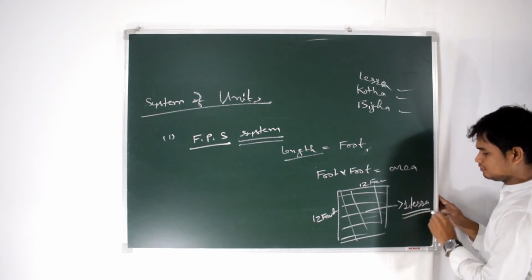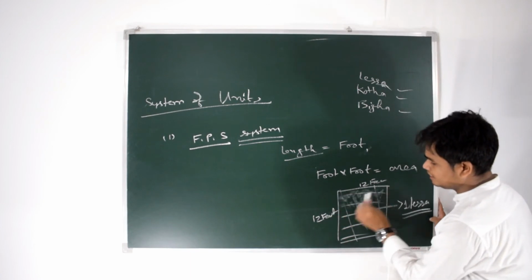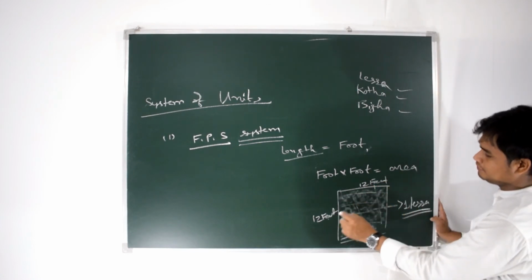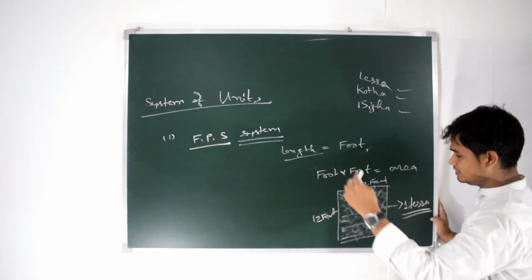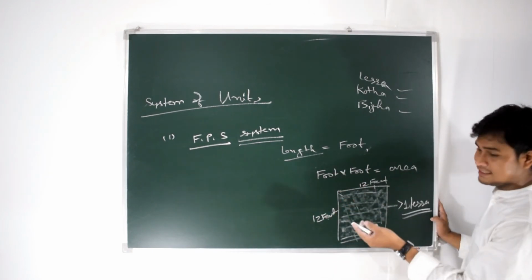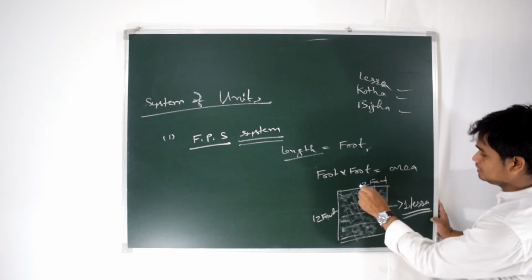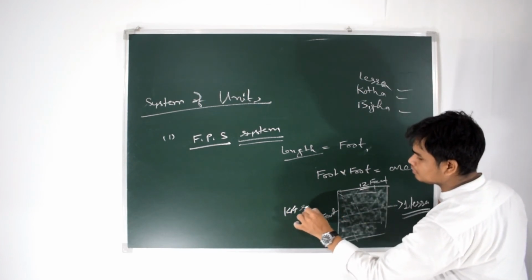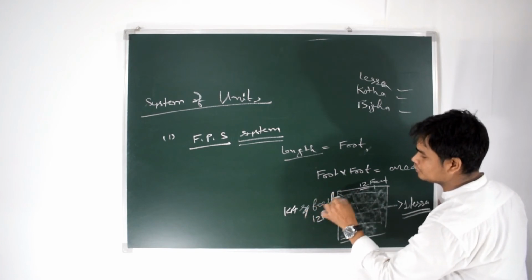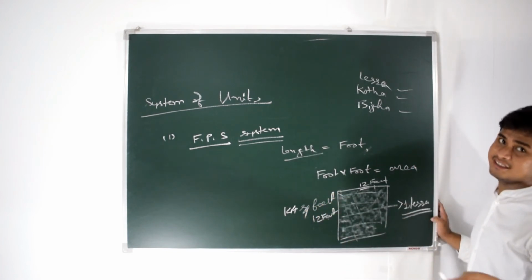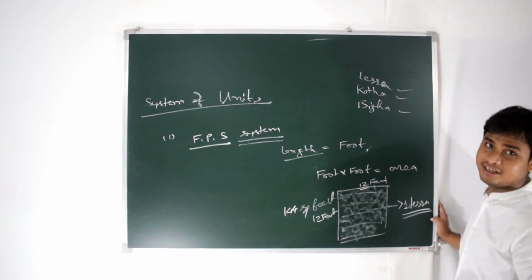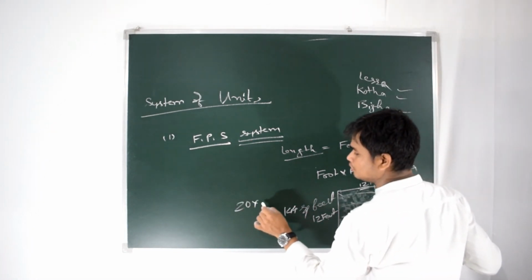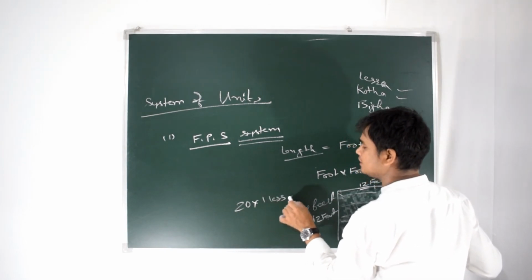You will get a better idea. You can measure your room and find its value in lesser. 12 times 12 is 144 square feet, which is 1 lesser. This is the unit of area in the FPS system. 20 lesser is equal to 1 kotha.